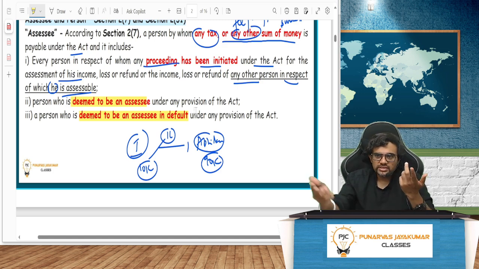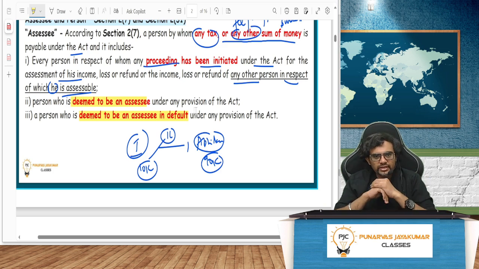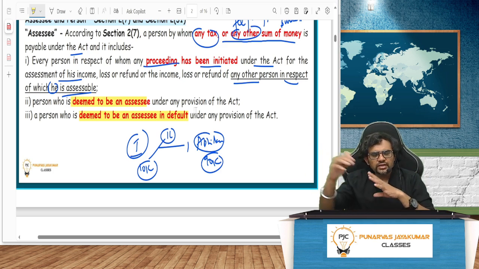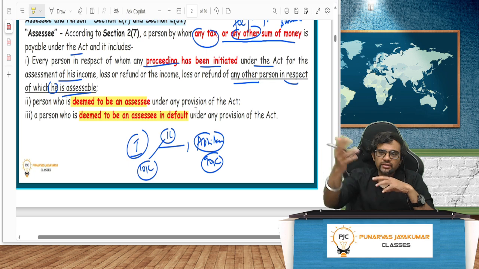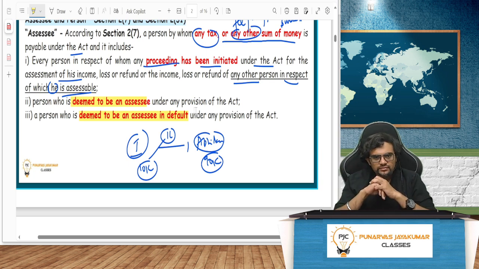But the law says he didn't make any mistake. He was ready to pay. He has decently paid the remaining amount, assuming that you have already paid. No, you have not paid. So who is the assessee in default? Me. So at the time of deduction of tax and remitting, I am an assessee. But if I have not deducted and remitted to the government, I will be an assessee in default.